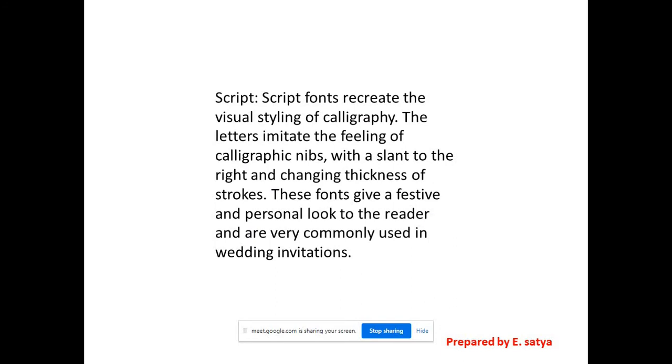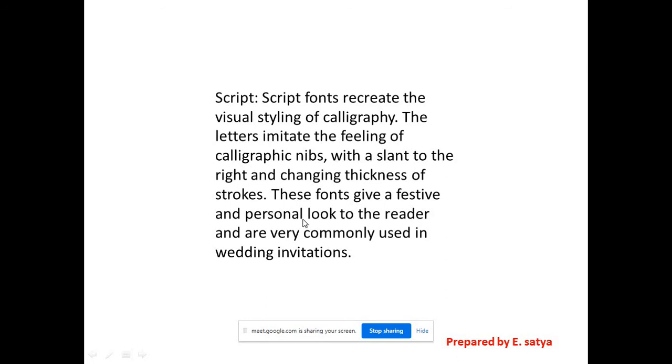Script fonts recreate the visual styling of calligraphy. The letters imitate the feeling of calligraphic nibs with a slant to the right and changing thickness of strokes. These fonts give a festive and personal look to the reader and are very commonly used in wedding invitations, right?